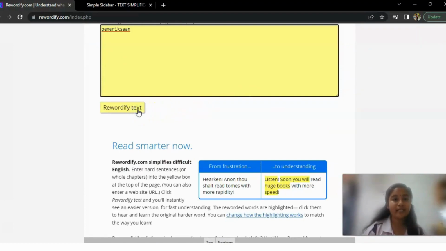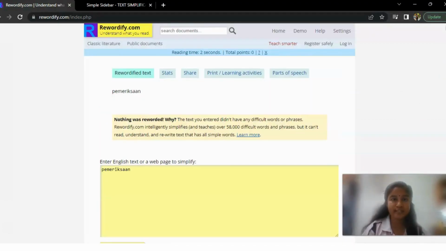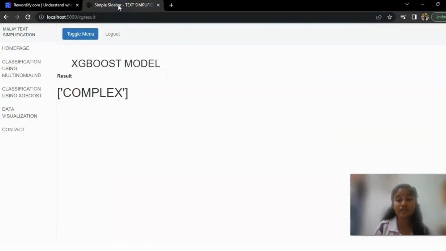Rewordify the text. It shows the same error, which means even though it's a standard system for word simplifying, it can't simplify Malay text. But my system is the invention for classifying Malay text.